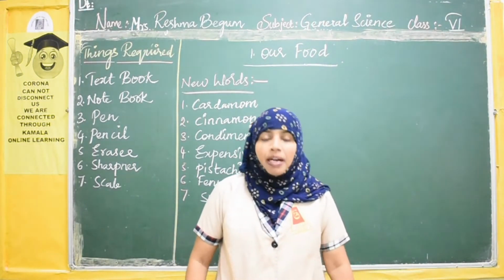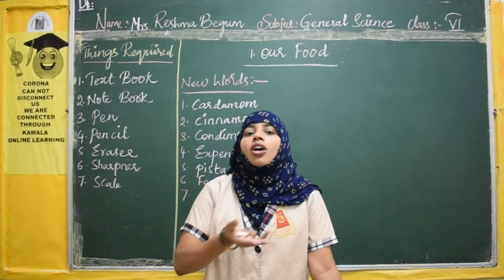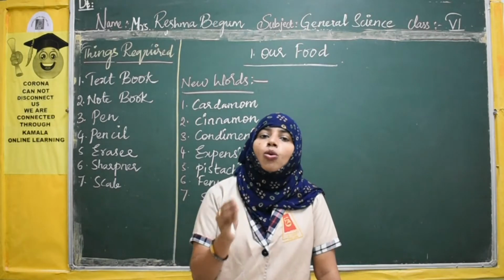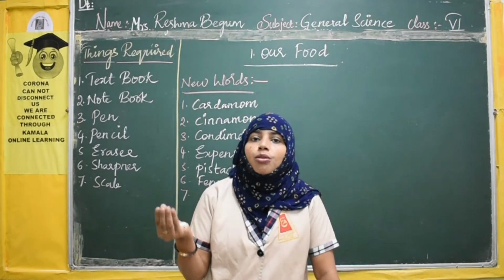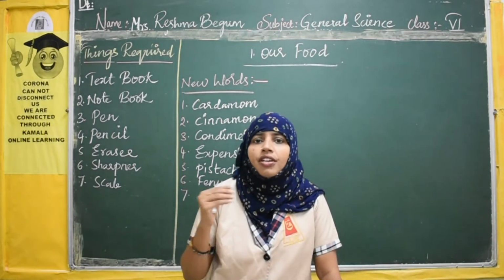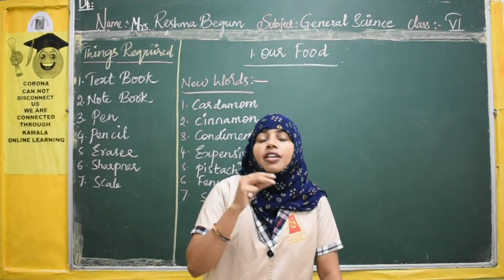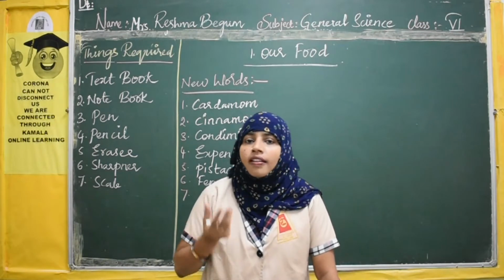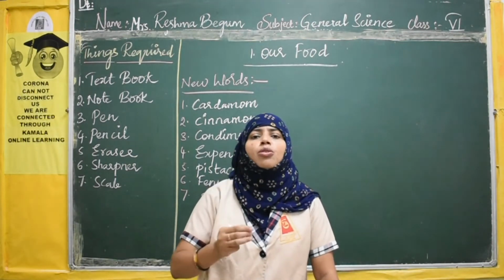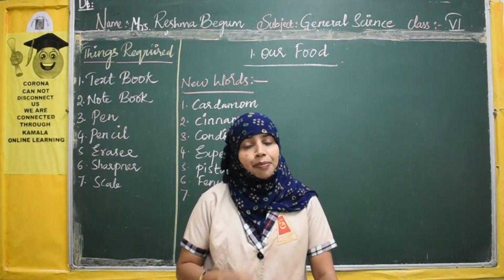Now these food materials are not available in abundant quantity, right? They are grown only in particular places. We use them in a little quantity. It's not just because of less availability that we use them in little quantity. If you take the example of condiments, these condiments have a strong fragrance. Hence they are used in a very little amount and they are expensive also.